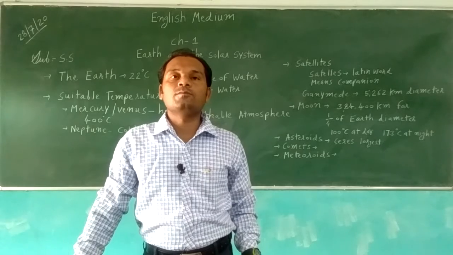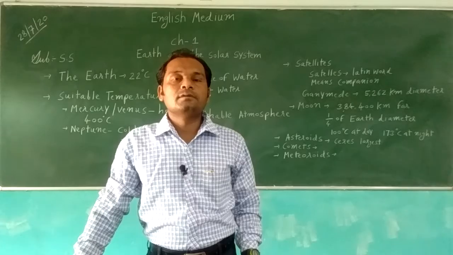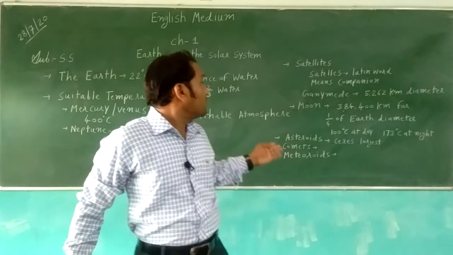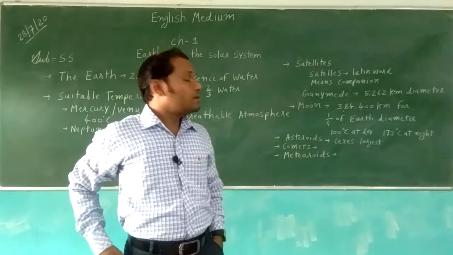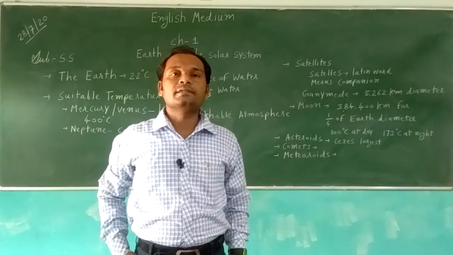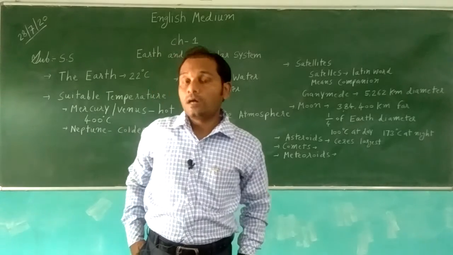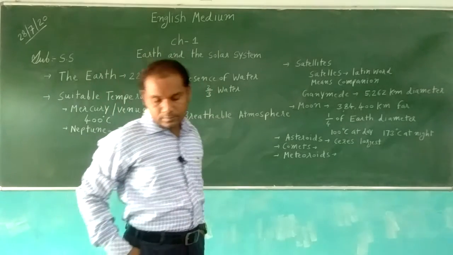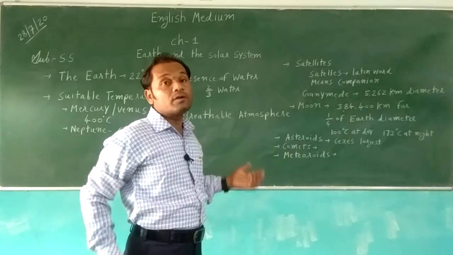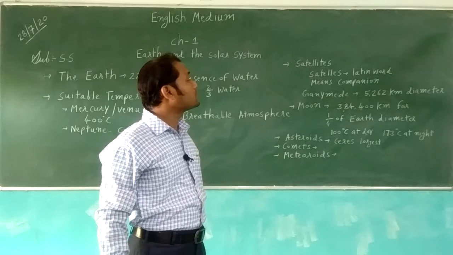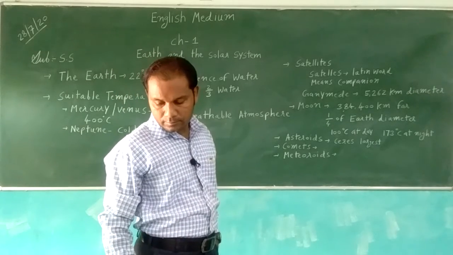Satellites are of two kinds: natural and artificial. The Earth's natural satellite is called the Moon. The Moon is the satellite of Earth. You can see that. The Moon is the only natural satellite of Earth.